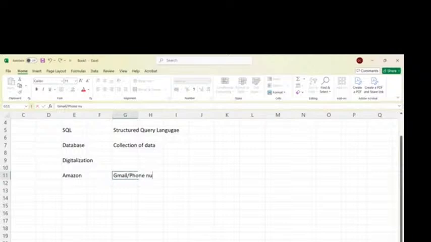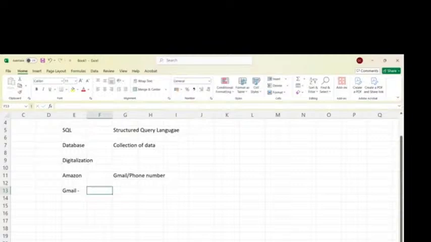Someone will use Gmail, someone will use a phone number, to create their accounts in Amazon. But whenever we are creating Gmail accounts, it will ask us to enter some details. What kind of details do we need to enter at that time? We will enter our name, our mobile number, our age, gender, right? Once we enter all these things, only then can we create a Gmail account. So by giving all these things, we will create our own Gmail account.